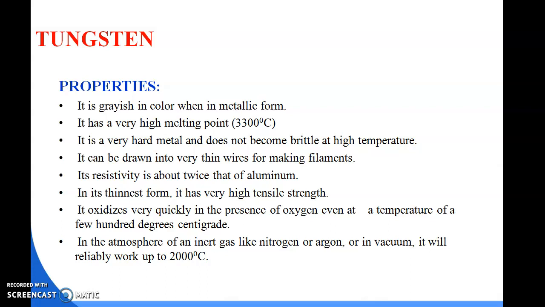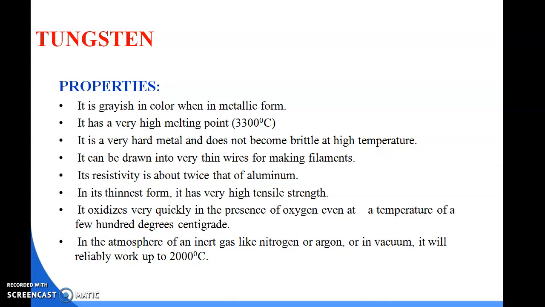Coming to tungsten. What are the properties of tungsten? It is grayish in color in metallic form. It has a very high melting point, 3300 degrees centigrade, and it is a very hard metal and does not become brittle at high temperature. It can be drawn into a very thin wire for making a filament. Tungsten is generally used for making filaments. We are using it in our electrical bulb.